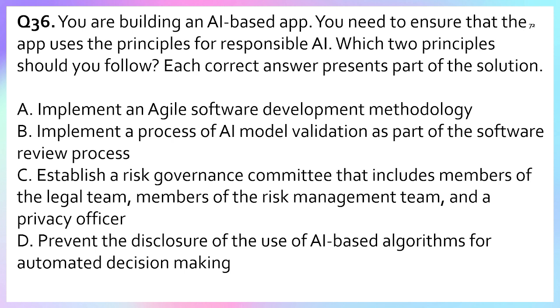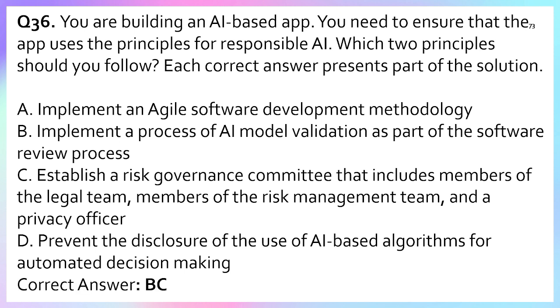So option C is also correct. Whereas option D, prevent the disclosure. No, wrong. Responsible AI emphasizes transparency, so hiding AI use goes against it. Right, so option D is incorrect. So the correct answers are option B and option C.